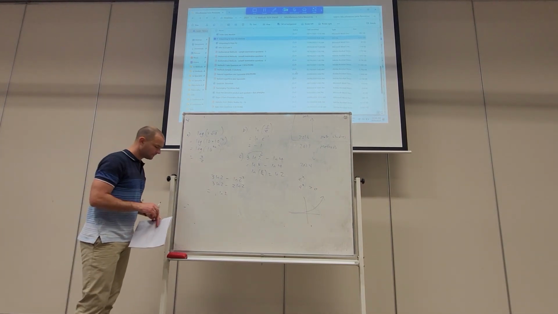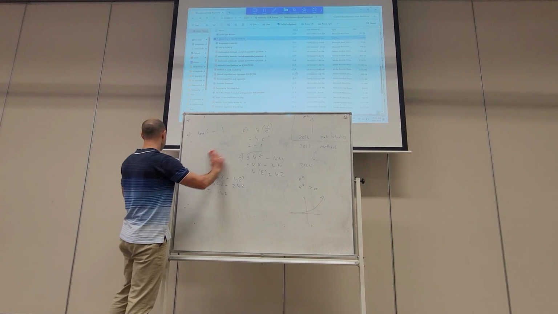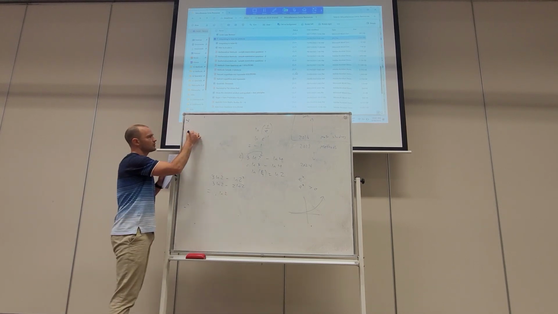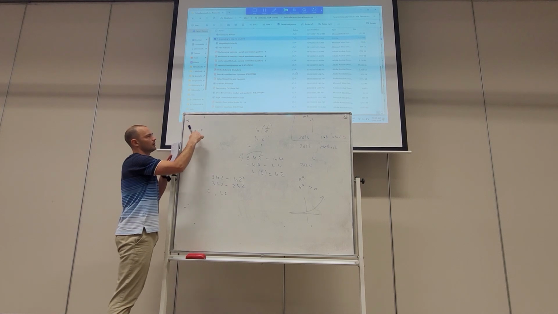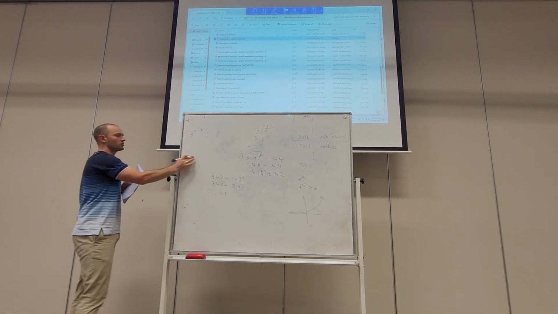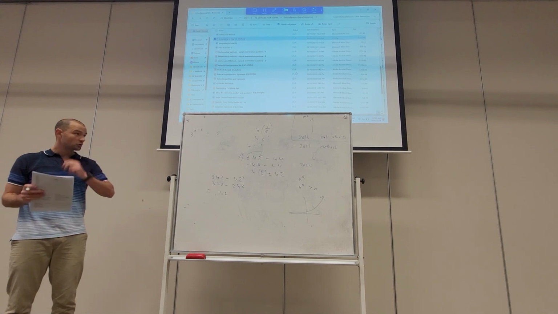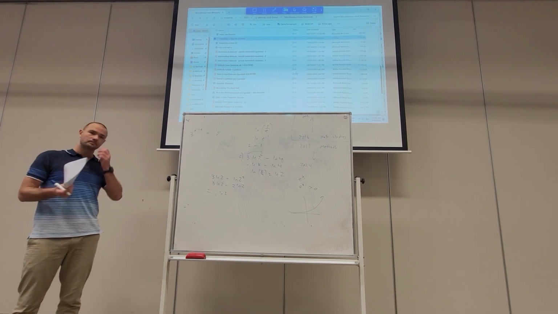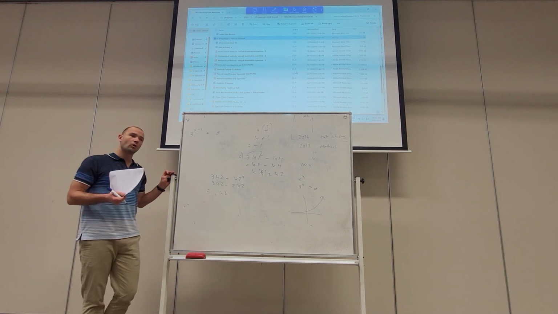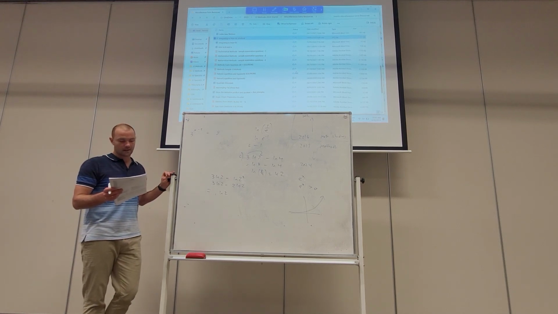Okay, then we have, in D, an exponential equation. Exponential because we have an exponent here, and it's an equation, it's equal to 9. Now there's 2 ways we can solve this. We can solve it by equating the bases, or we can solve it by using logarithms. Let's do both.